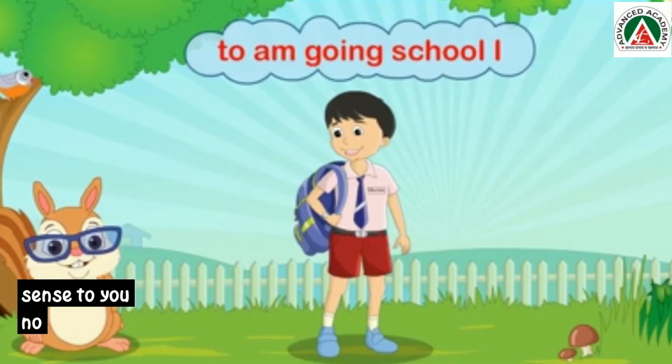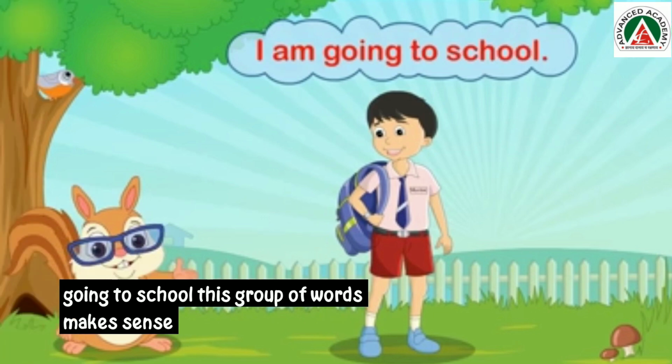Now, let us look at another group of words. To, am, going, school, I. Does it make any sense to you? No? Now, look at this group of words. I am going to school. This group of words makes sense. Thus, in a sentence, we place all the words in a correct order to make sense.